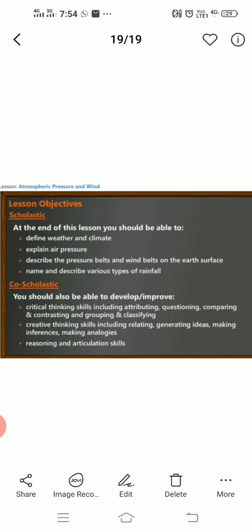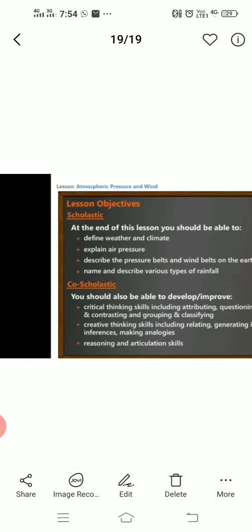So these are the different things which help us to understand our environment. It is basically related to the different factors which affect our climate and weather conditions. So let's start this. First thing is, what is weather?